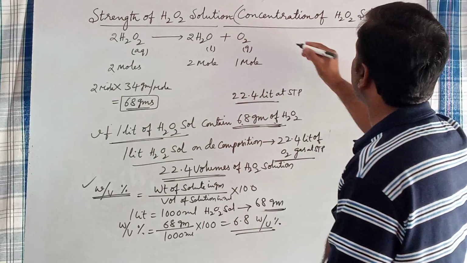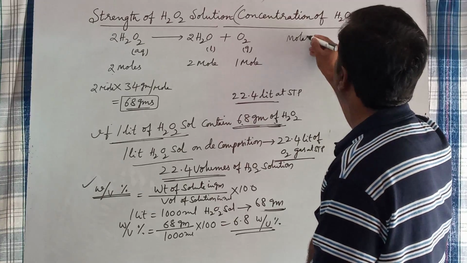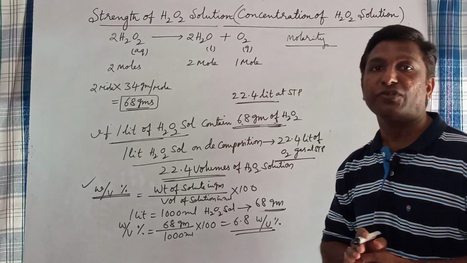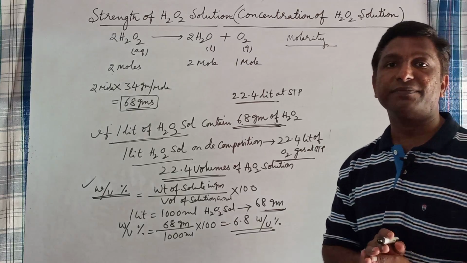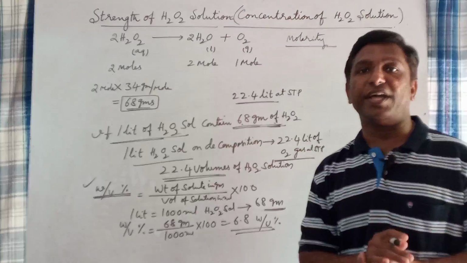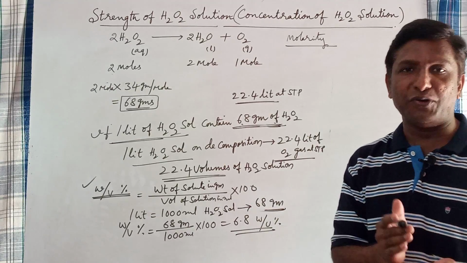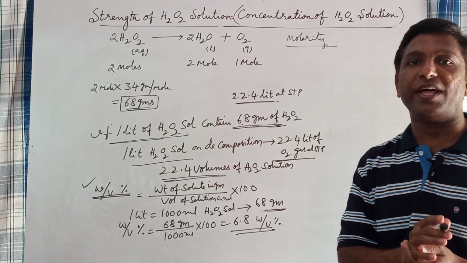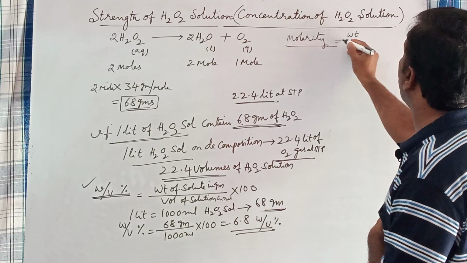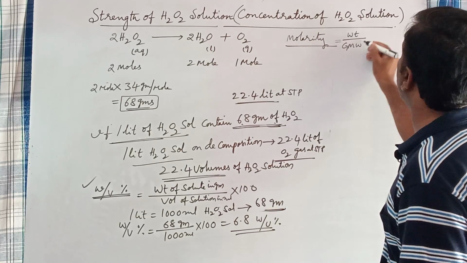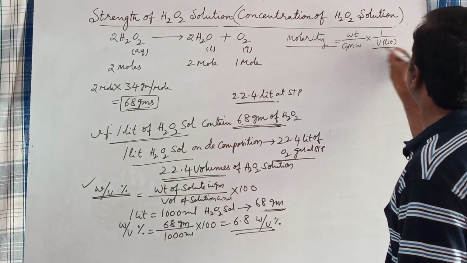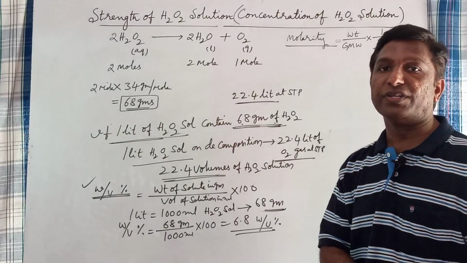So now let us express this in molarity. This is another method of expressing concentration of solution. What is meant by molarity? The number of moles of solute present in 1 liter solution is called molarity. So the formula of molarity is equal to weight of solute by gram molecular weight of solute, into 1 by volume of solution in liters.